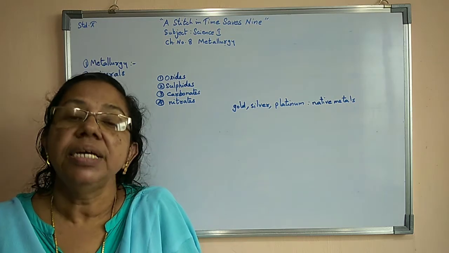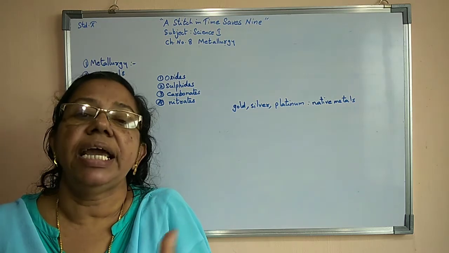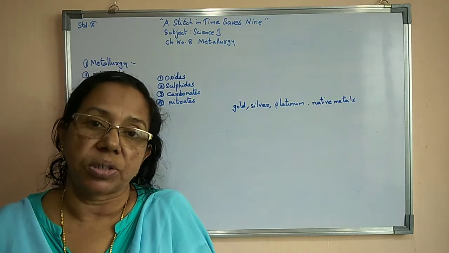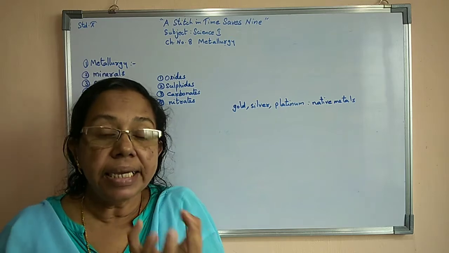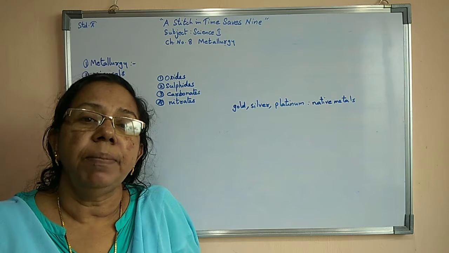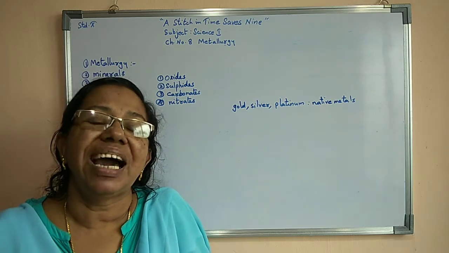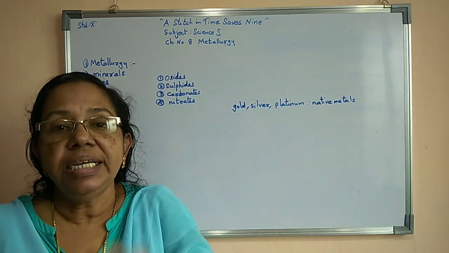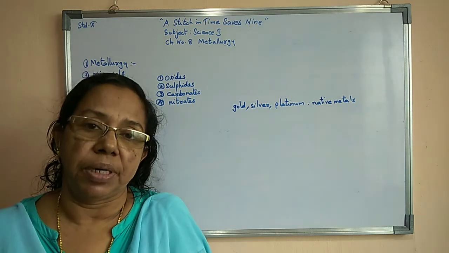The minerals from which metals can be separated economically are called ores. So if we find that copper metal is present in large quantities in a mineral, then we can say that mineral is the ore of copper.